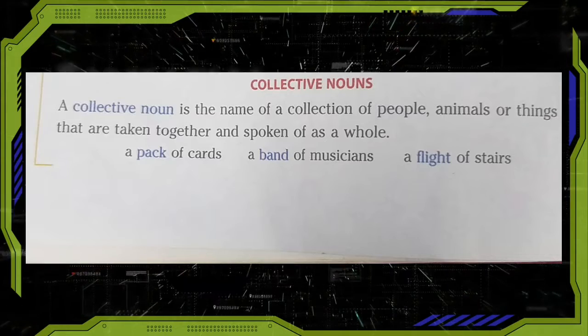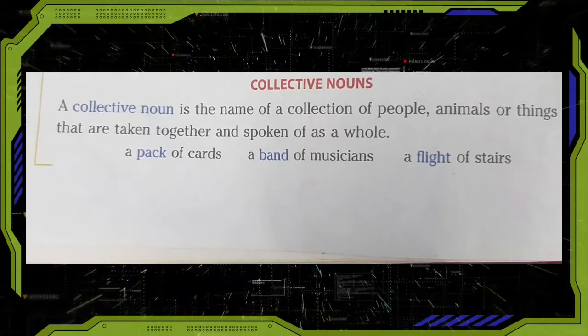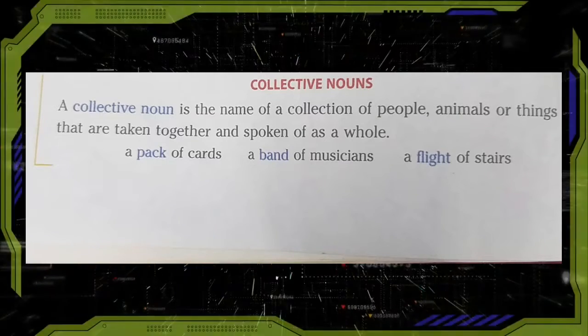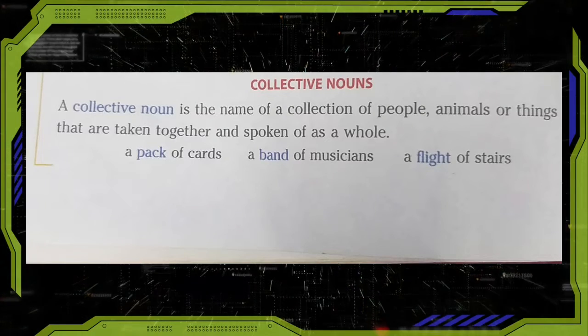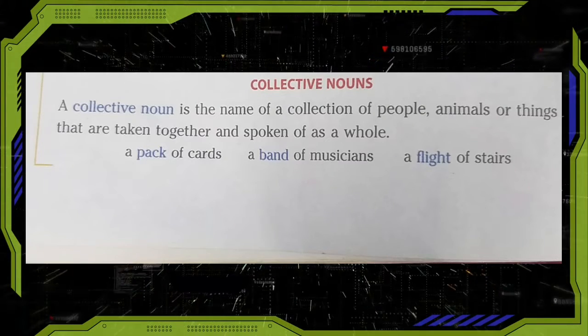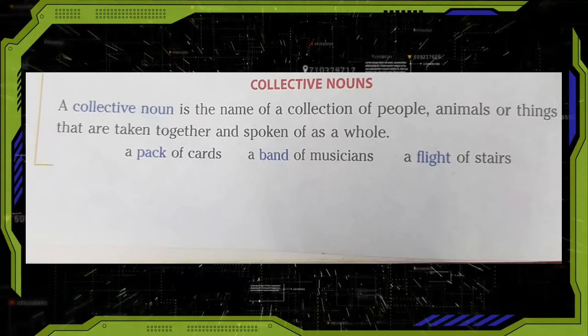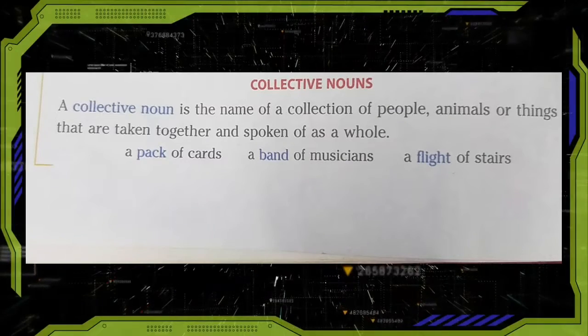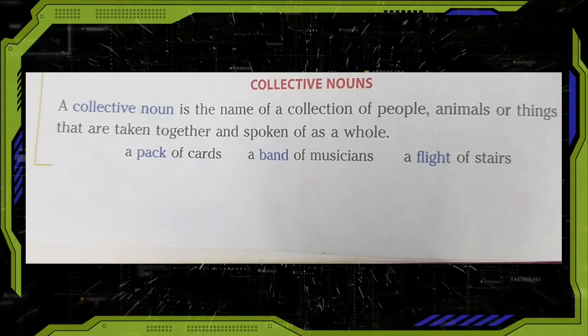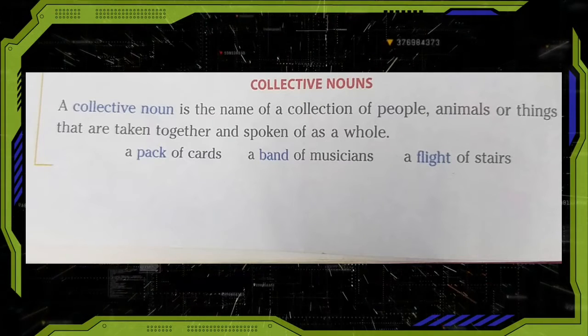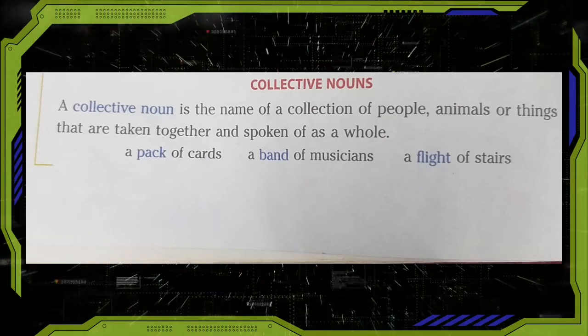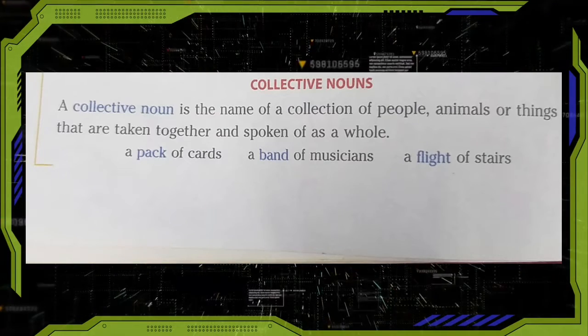Next, we will move on to the collective nouns. A collective noun is the name of a collection of people, animals or things that are taken together and spoken of as a whole. For example, a pack of cards, a band of musicians, a flight of stairs.